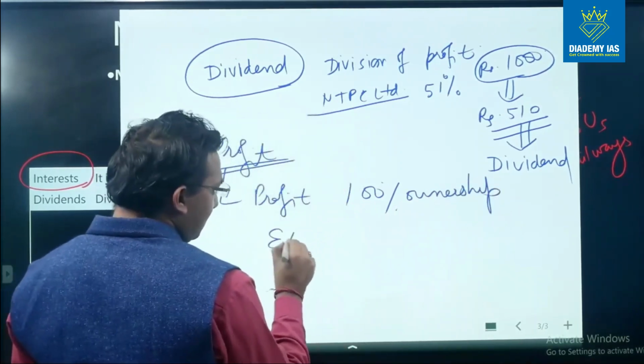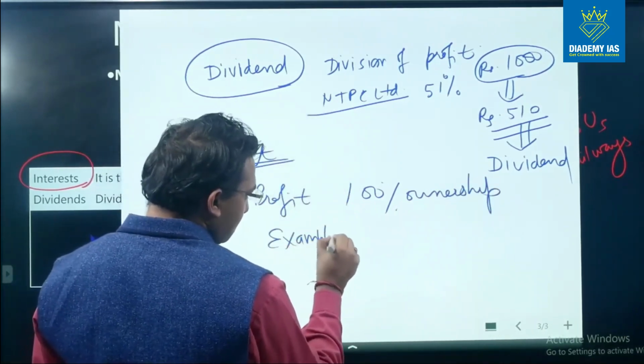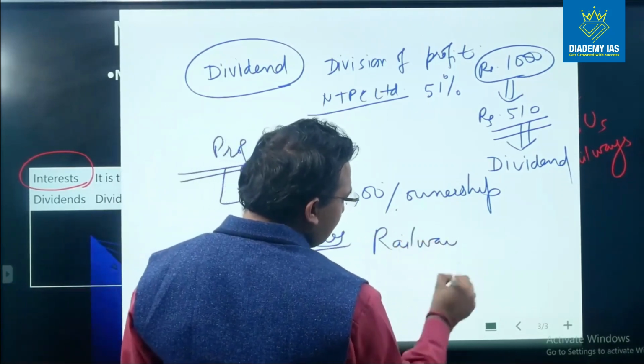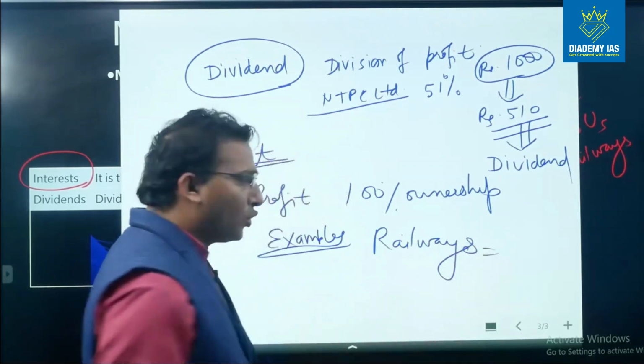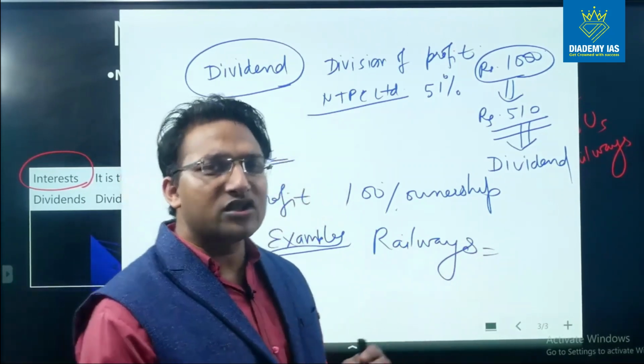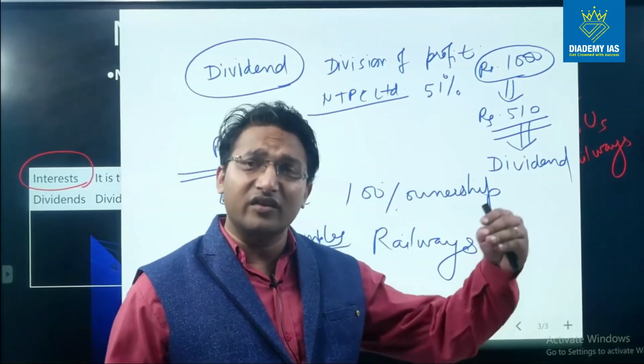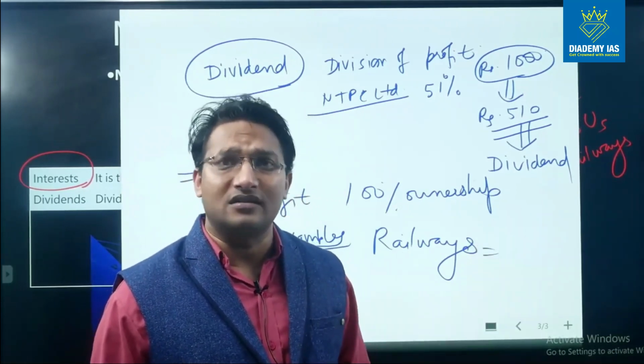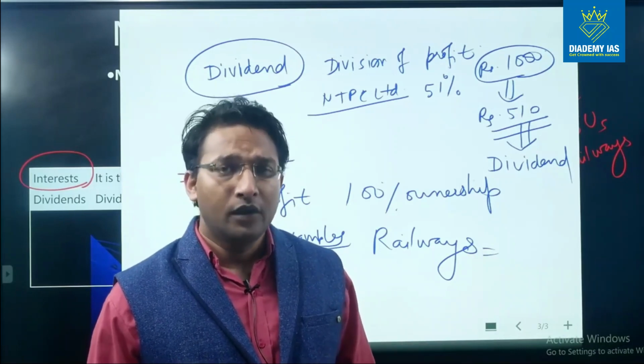For example, railways. If railways earn some profit, because railways is under the 100% ownership of the government, in fact it is one of the departmental undertakings of the government, and there are many other companies, especially defense companies.